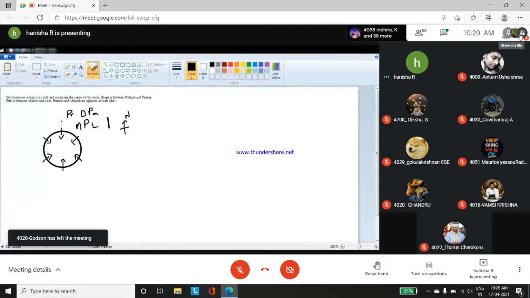Prakash and Mukesh are opposite to each other. Okay, so now I can place the remaining two, Prakash, Deepa, Pankaj, or Prakash, Deepa, Pankaj. Okay. Similarly, the remaining position will be filled with Mukesh, Preeti, and Lalit. Okay. So what I am going to do is you can do at any position.